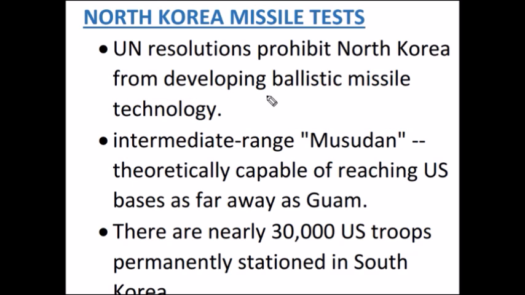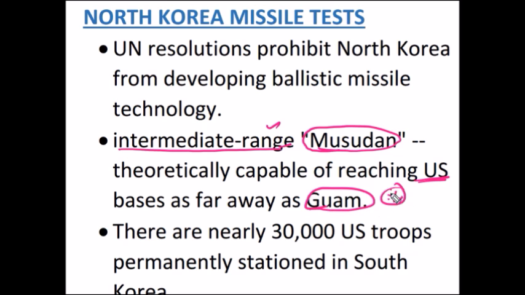About the North Korea and South Korean issue and Israel-Palestine issue, we will cover in our GS paper 2 foreign policy section under mains category. One important topic that is coming in the news is Musudan. Musudan is the intermediate range ballistic missile that has the capacity to reach the US bases up to Guam.